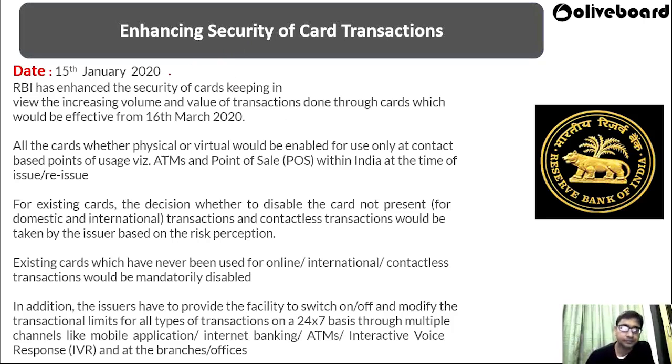This notification comes on the date of 15 January 2020. RBI has enhanced the security of cards, keeping in view the increased volume and value of transactions. Right now there is an increase in the volume and value of transactions taking place through cards. If you go to any website, any place, even a restaurant, mostly people use the card. So RBI wanted to provide proper security to all those types of card transactions. That will be effective from 16th of March.